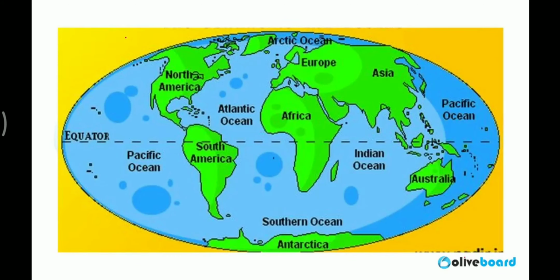Now, I told you about the land masses. Now, oceans. So how many oceans are there? There are 5 oceans. Now, oceans we can observe on the basis of area, which is the largest one. Volume, the quantity of water. Third is depth, which is the most deep one. And fourth one is coastal area, which ocean is touching with the maximum coastal line.